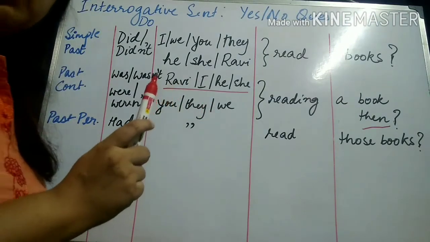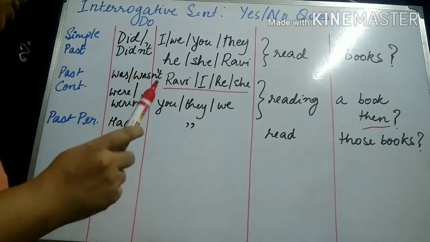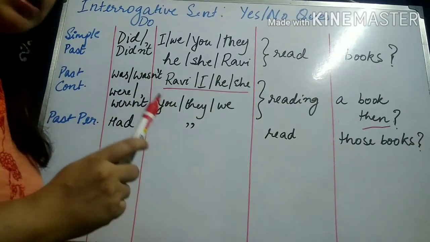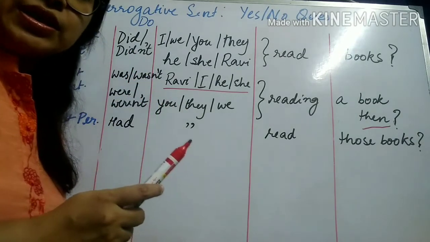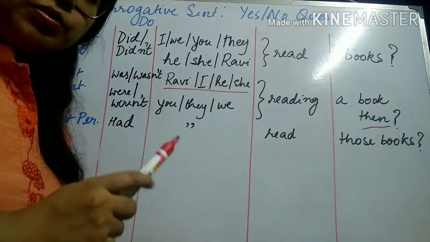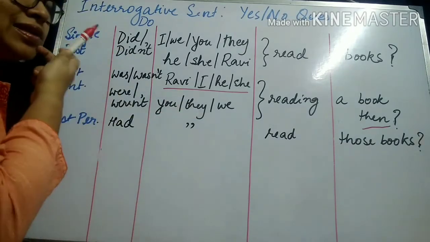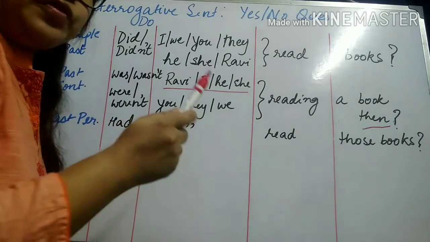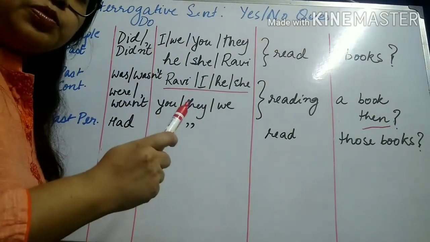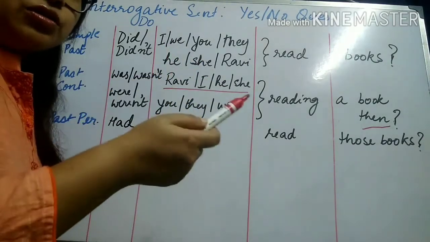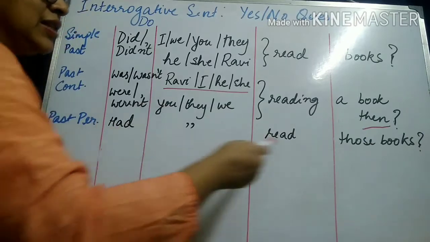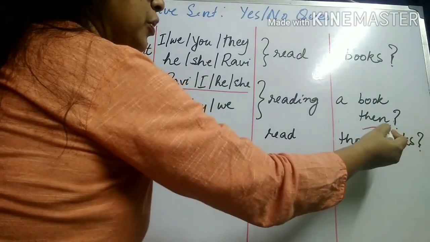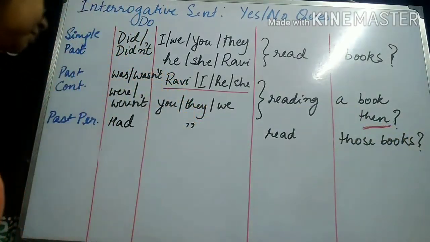Whenever we are discussing continuous tense or perfect tense, you will always notice that we are referring to a specific point of time, a reference point of time, whether in past or in present or in future. In this case, we are talking about a reference point of time in past.